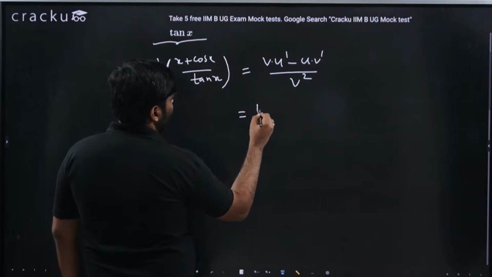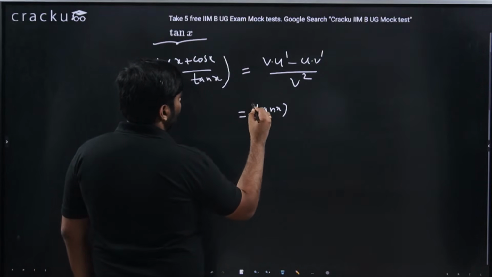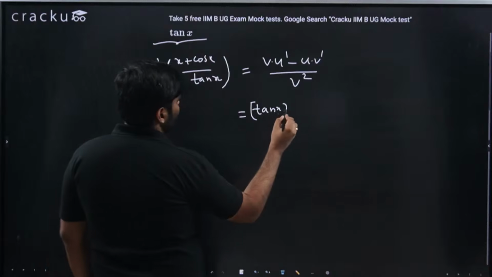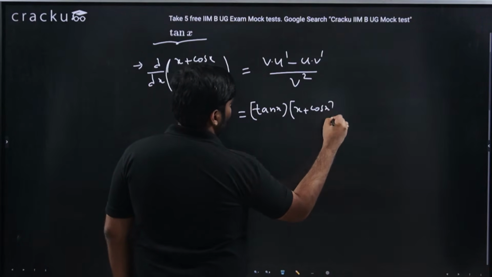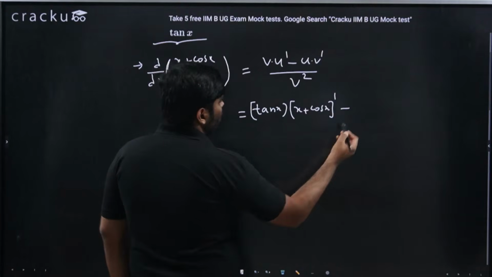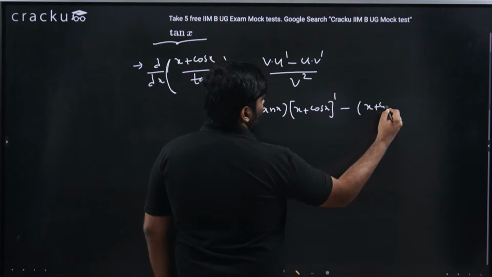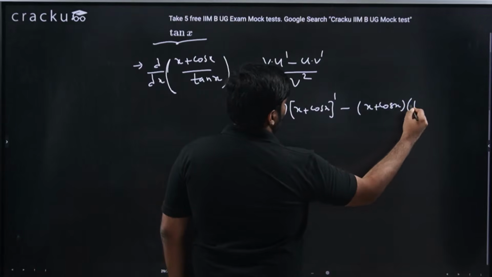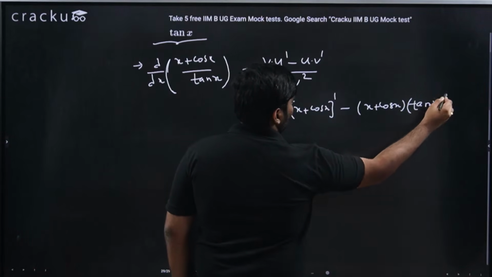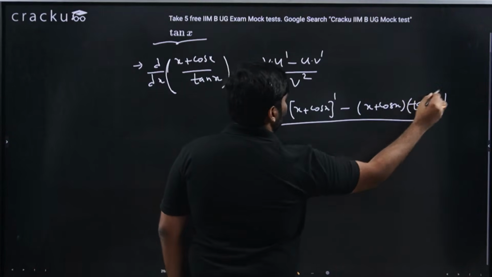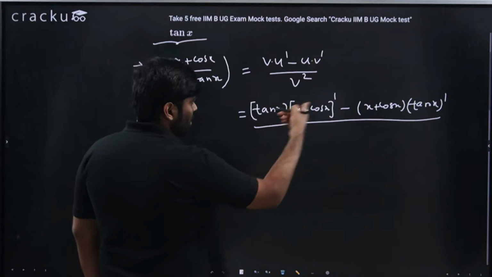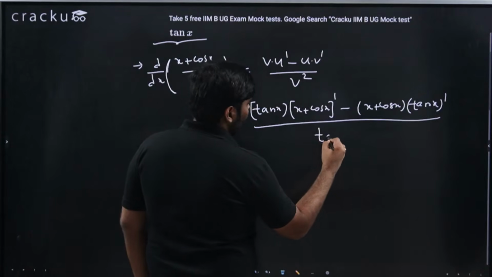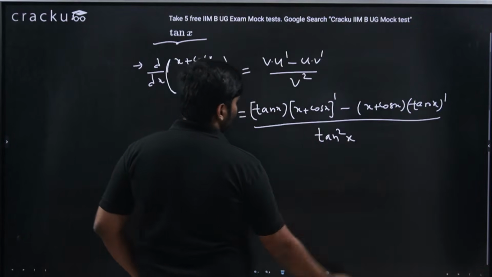V is tan x, so tan x into the differentiation of x plus cos x, minus u, which is x plus cos x, into the differentiation of tan x. Differentiation is written as dash, I mean (x plus cos x) dash, this is the way of representing it, divided by tan square x, because v square is tan square x.